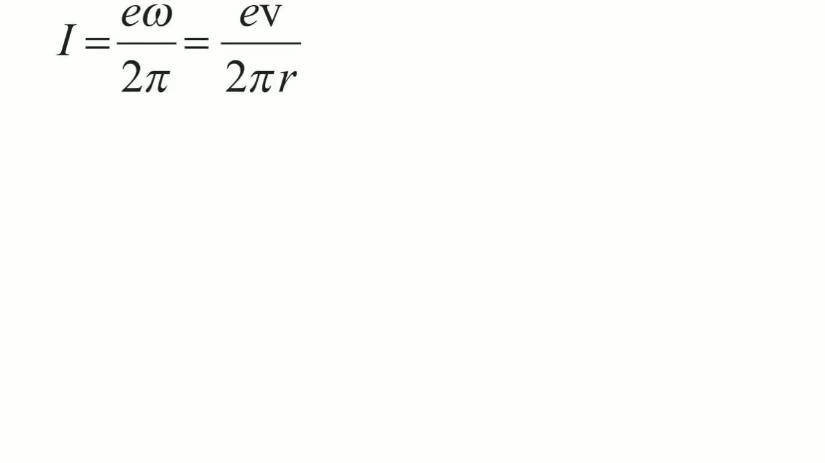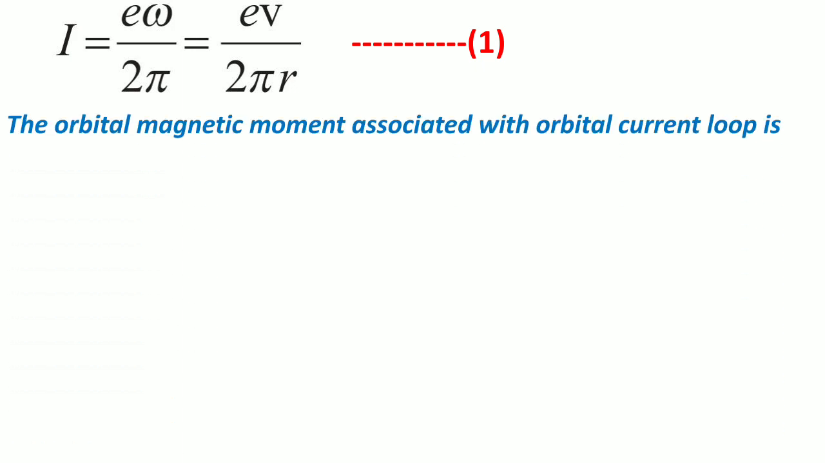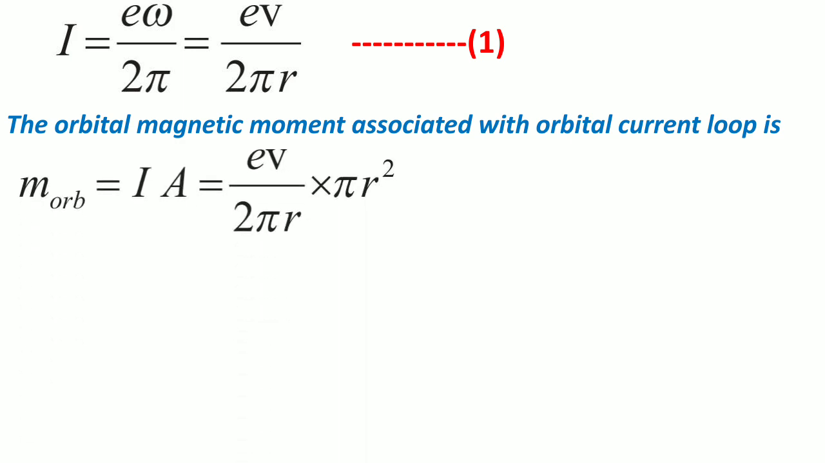Now the orbital magnetic moment associated with the orbital current loop is, as we know, the magnetic moment M equals I A. Now we have equation number 1 with us, that is the value of I, so we can substitute this value. So the orbital magnetic moment becomes e v upon 2 pi r times A, where A is the area. As it is a circular path, the area will be pi r square.